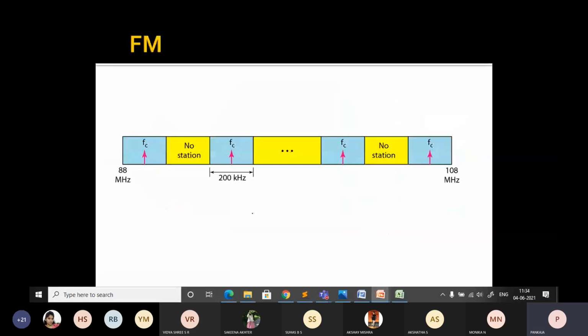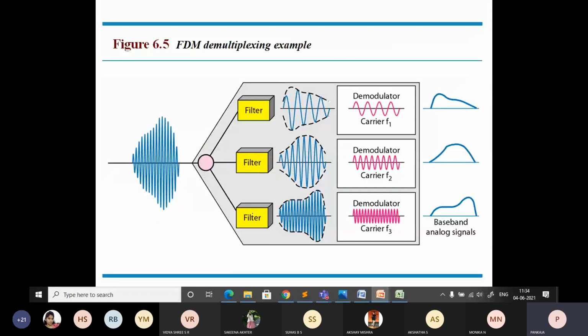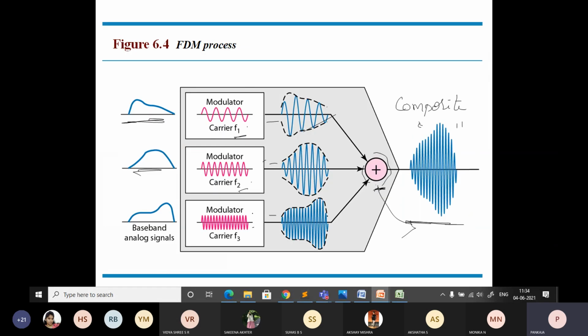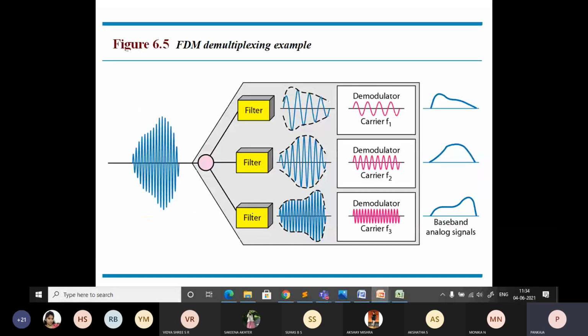I think this is the diagram for demultiplexing. It is just the reverse operation of multiplexing. The only thing is that here a filter is used to separate the signals from their carrier frequency. The composite signal comes in, you use the filter to demultiplex the signals and separate them from the carrier, that is, demodulate.